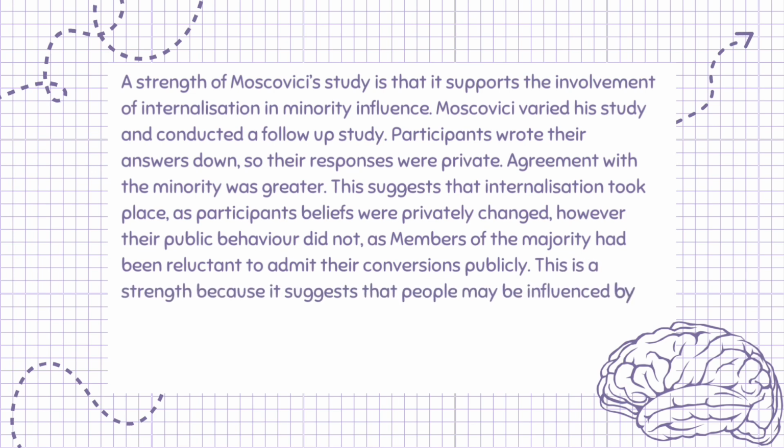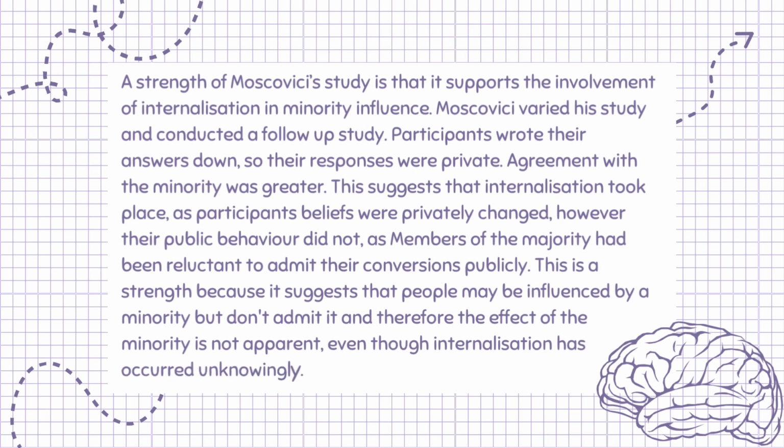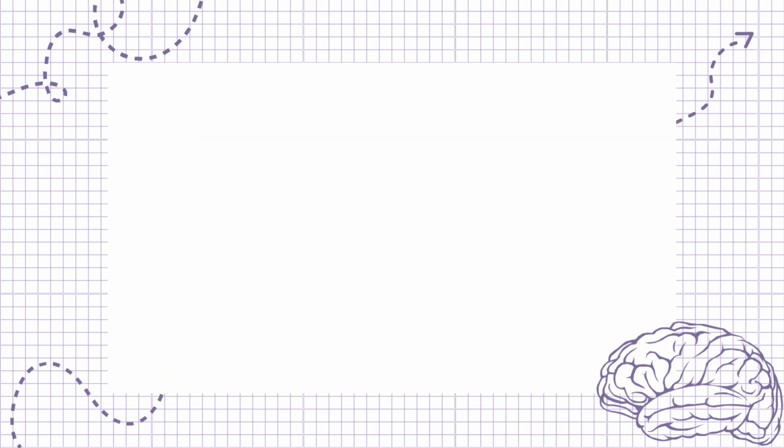This is a strength because it suggests that people may be influenced by a minority but don't admit it, and therefore the effect of the minority is not apparent, even though internalization has occurred unknowingly.